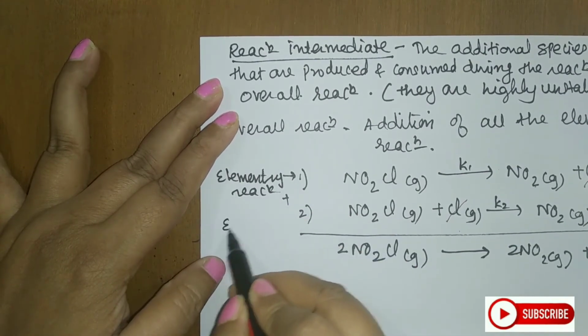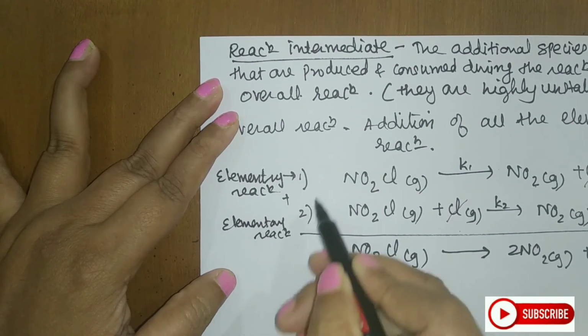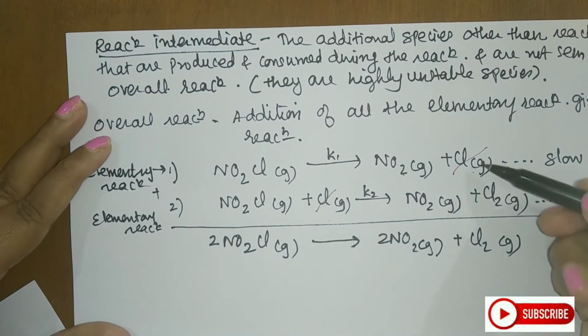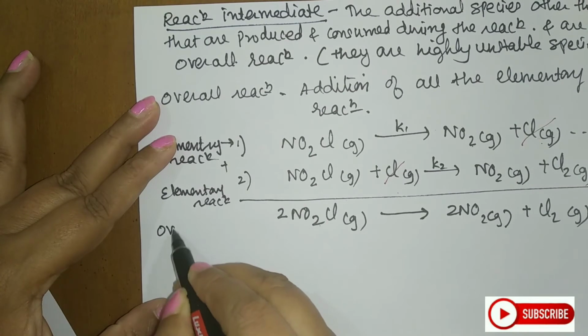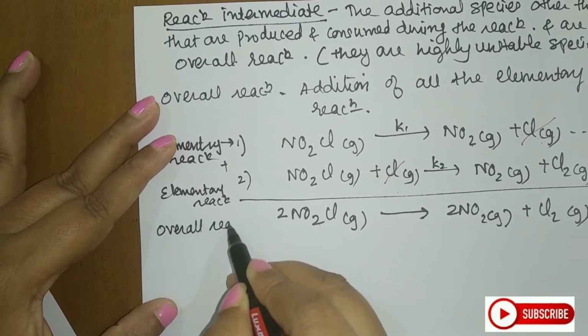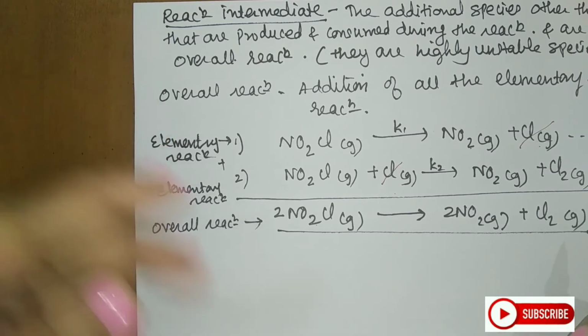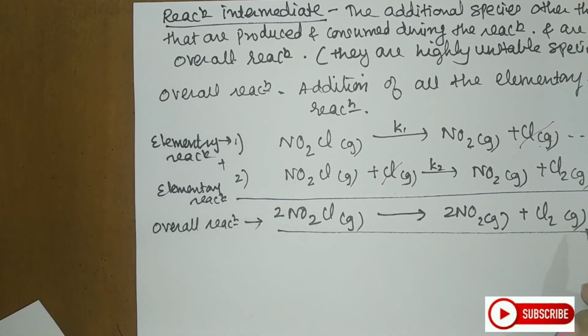This is also your elementary reaction. You cannot split them further into simpler steps. When I add the two elementary steps, what I got here is called the overall reaction. So this is the overall reaction and it consists of two elementary reactions. Now let us come to the next term.